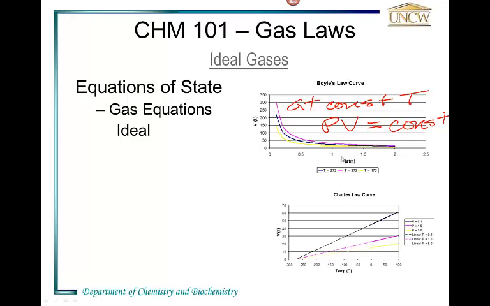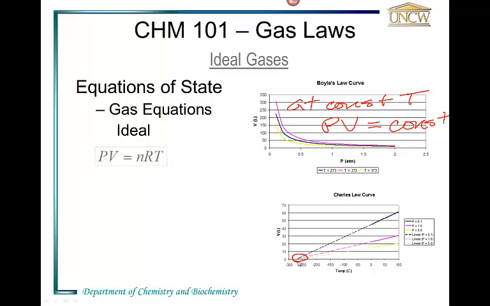Now you may argue, of course the gas molecules have volume, and that's true. When you get down to very, very low temperatures and very, very low pressures, you have to take the gas volume into account. But what we're doing here is extrapolating from 0 degrees centigrade, where the gas molecules' volumes can be ignored because they're so small compared to the total volume of the system. And as we extrapolate down, we see this magic temperature at which all gases converge, and that is minus 273 degrees centigrade, or 0 degrees Kelvin.